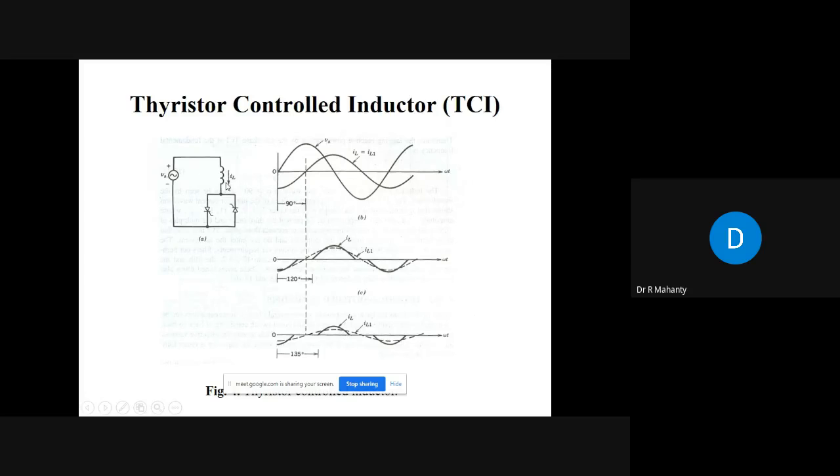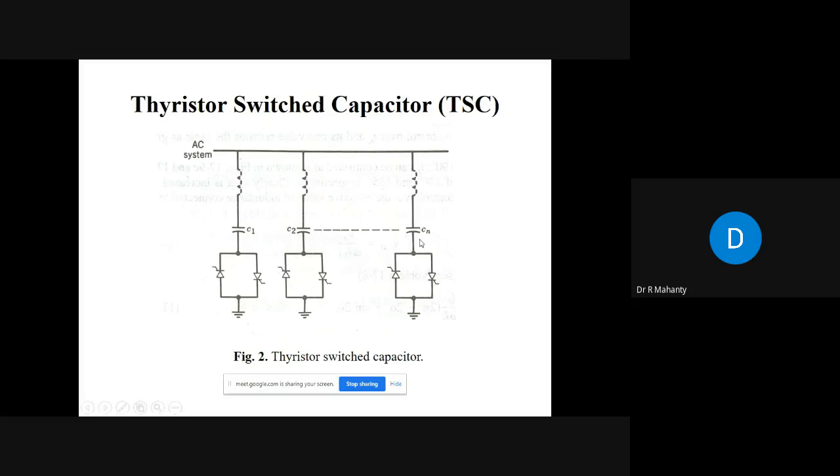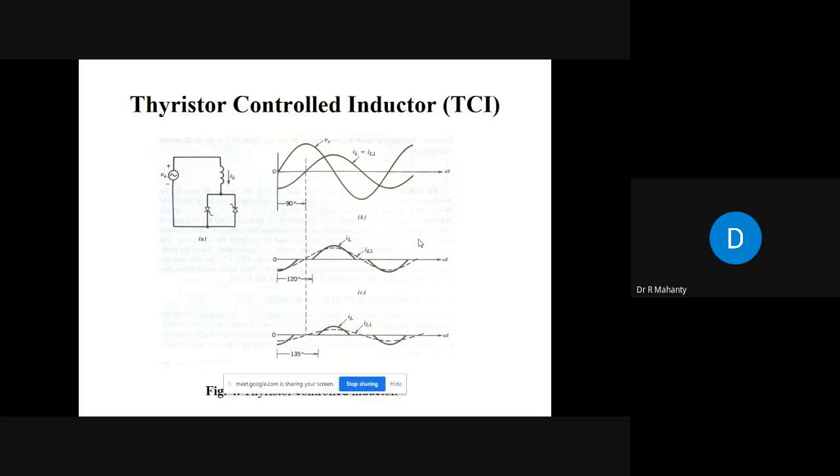That means if the fundamental component of current through the inductor is changing by changing the value of the firing angle beyond 90 degree, the effective value of inductance will also change. Now the question is, what should be your firing angle? Depending upon the overcompensation that you have here, you have to choose an appropriate value of inductance by changing the firing angle alpha, so that the extra value of capacitance is nullified by the inductor.